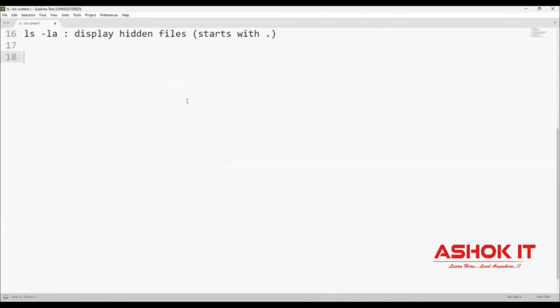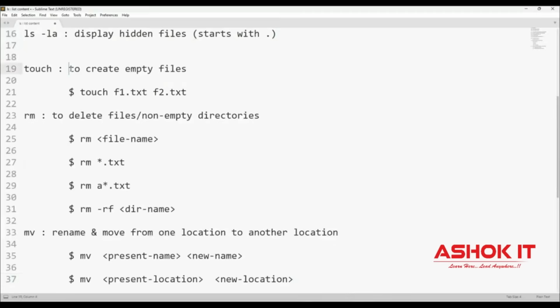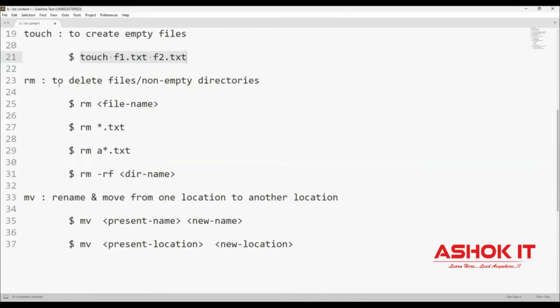So how did we create the file in Linux? We created a file by using the touch command. Touch is used to create empty files in the Linux machine. And if you want to delete files and non-empty directories, then we can use the rm command. rm file name, file will be deleted. rm *.txt, I want to delete all the text files irrespective of the name. The name can be anything, *.txt.